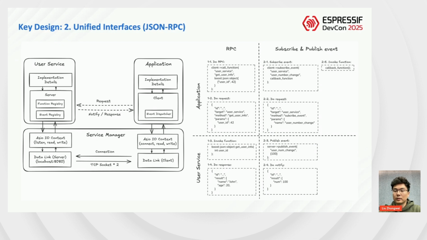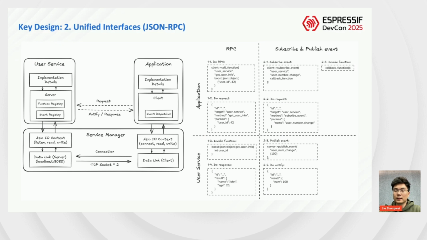Applications send requests and subscribe to events via the client. Services return responses and publish notifications via the server. The Brookesia Service Manager provides an I/O context for synchronous scheduling for both sides, with TCP socket as the unified communication carrier.